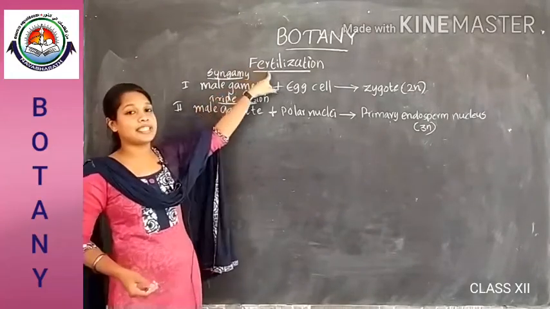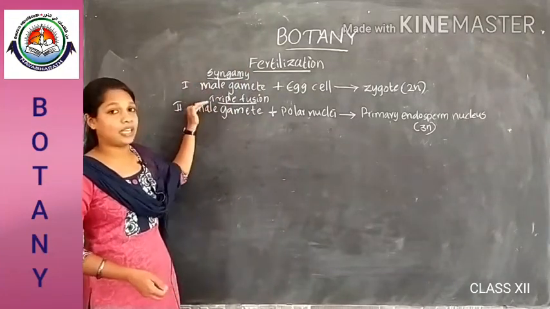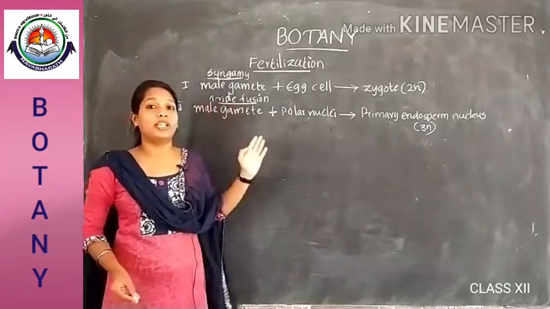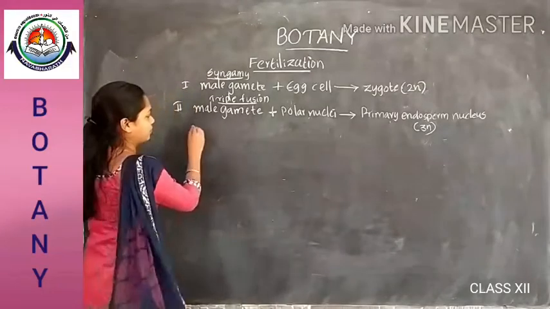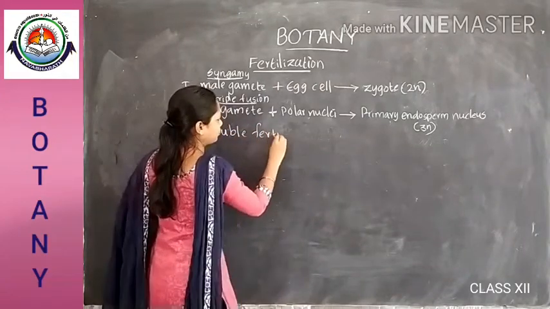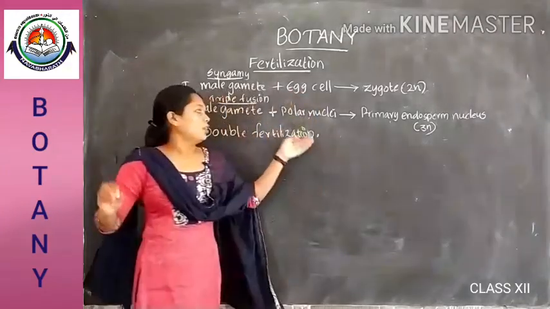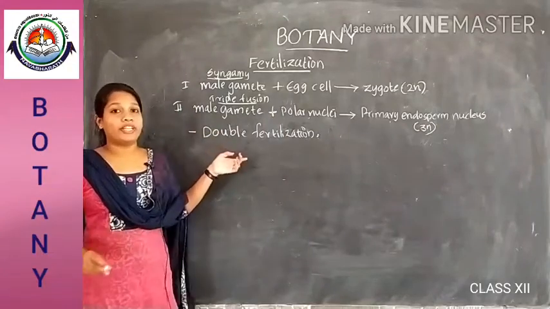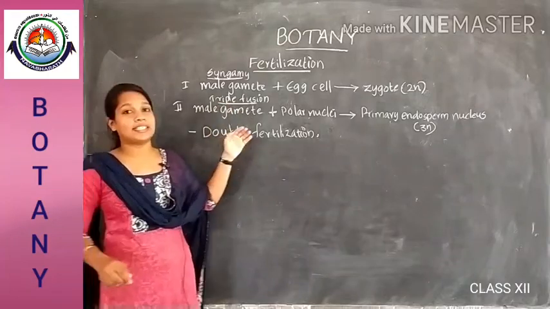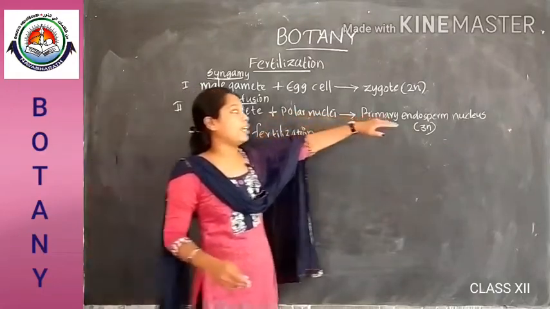So in this fertilization two steps are involved. The first one is syngamy and the second one is triple fusion, and these two processes together are called double fertilization. Did you understand why it is called double fertilization? Yes, because these two processes are involved in this fertilization. That's why it is called double fertilization.